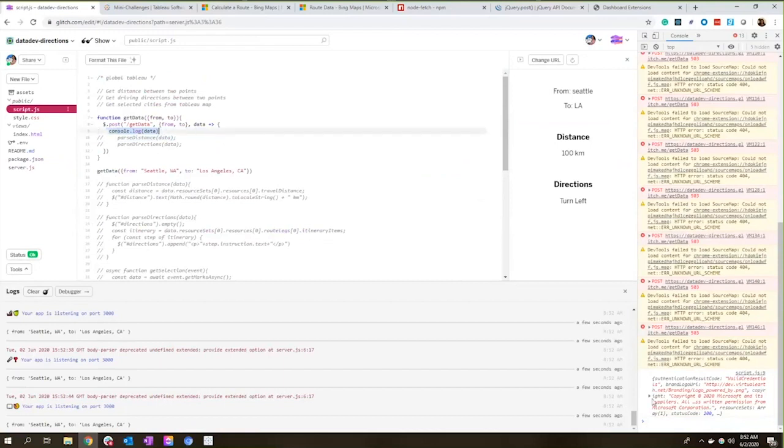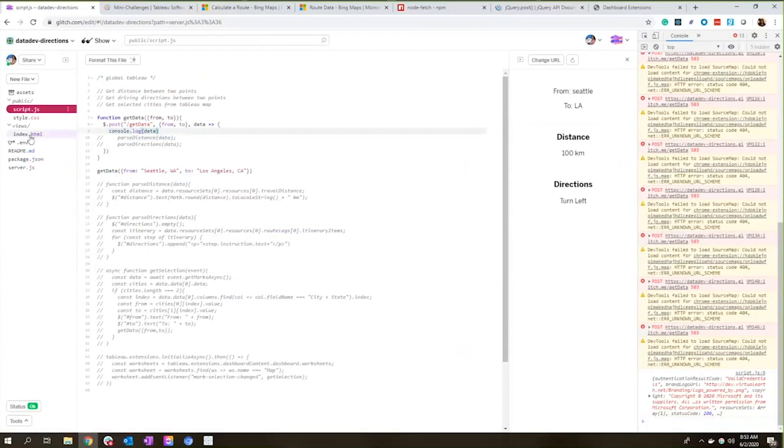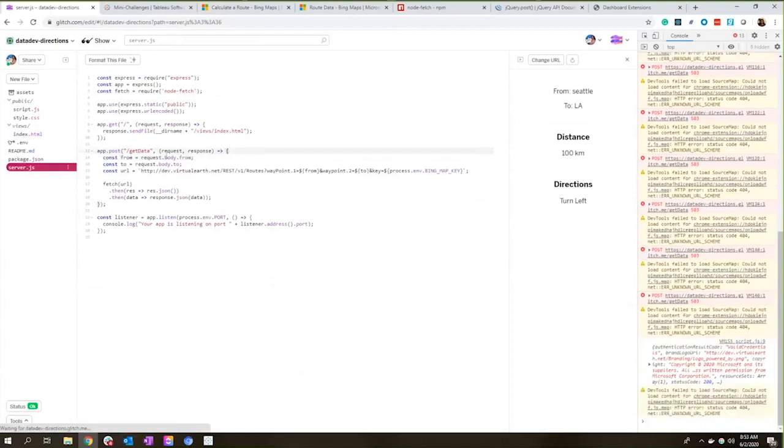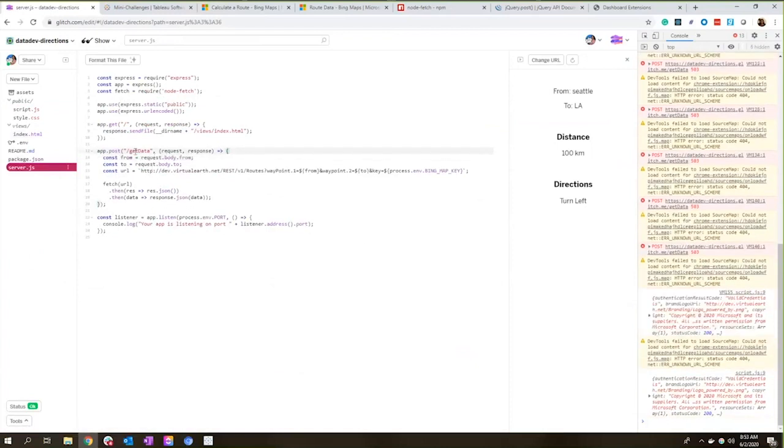Right? So now I actually am getting data back from the server. Let's go ahead and close the logs for the server. My endpoint is fully set up. Don't need this console log anymore. And whatever I send to my get data endpoint from the client side will now respond with the directions and the distance from Bing Maps. Okay, so we're done with the server side.